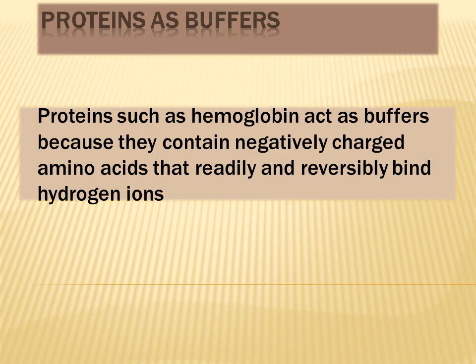And in the same way, if protons need to be added to the medium or to the fluid where these proteins are acting as buffers, then different amino acids can also release hydrogen ions, and in this way different proteins can act as buffers both inside the cells and outside the cells. An example of a protein acting as a buffer is hemoglobin, and different intracellular proteins and plasma proteins also act as buffers because they comprise negatively charged and positively charged amino acids.